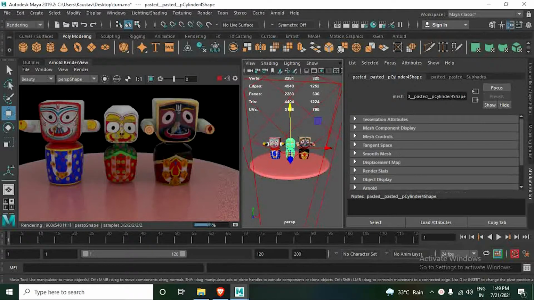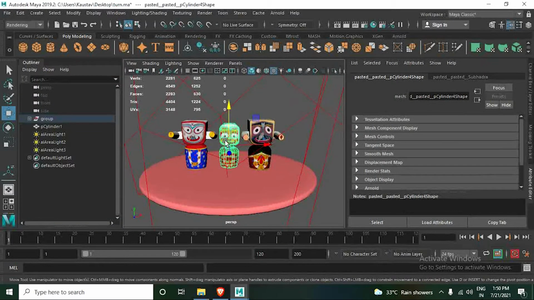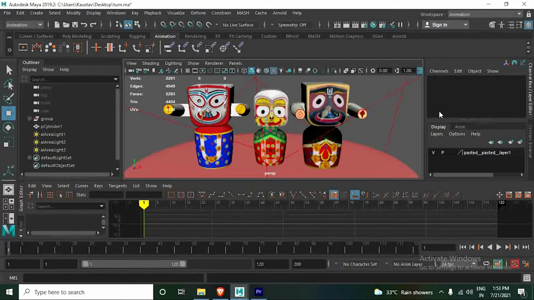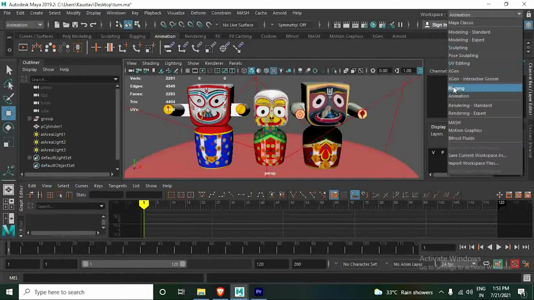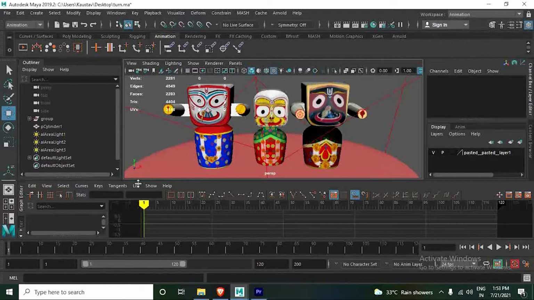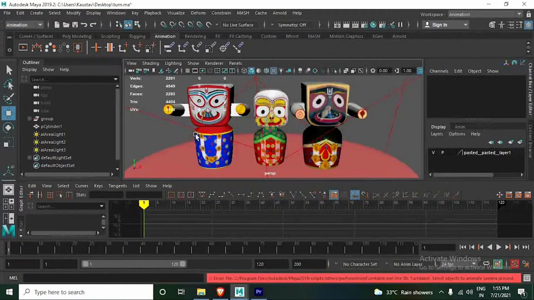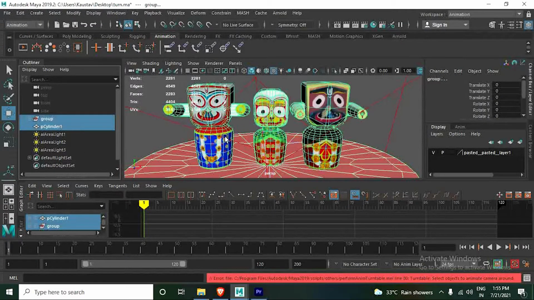Fine. So in this video we'll learn about how to create a turntable for our project. First of all, I'm just zooming in. Okay, so we are having here animation workspace, this one, and here is the setup for animation workspace. First of all, I need to select all those and then Ctrl plus G.